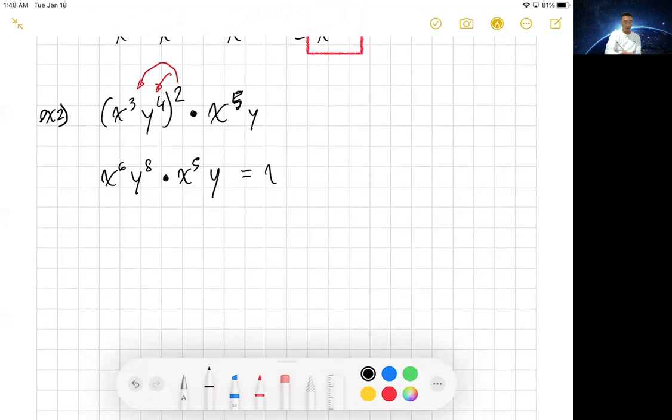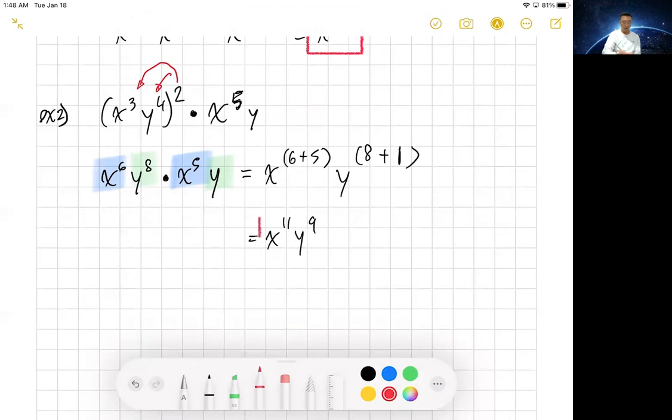Well, let's go ahead and take care of the x terms together and the y terms together. And according to what I see, the exponents are 6 plus 5 and 8. Oh, snap, hang on. 8 plus 0. I'm kidding. It's 8 plus 1. Okay, remember that. Don't forget. x to the 11th, y to the 9th is your final answer.